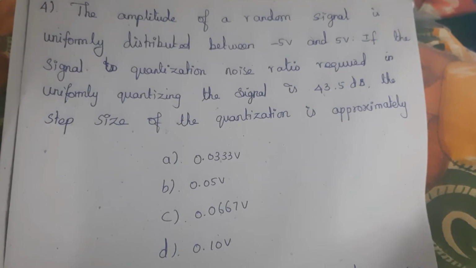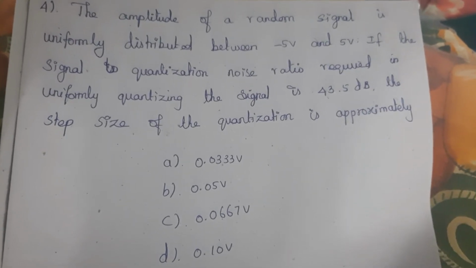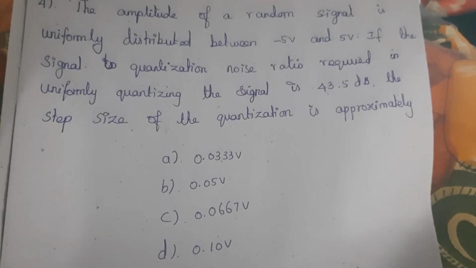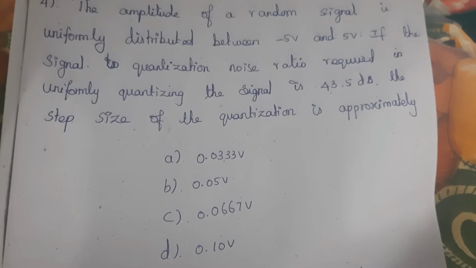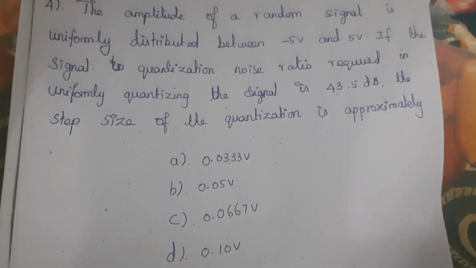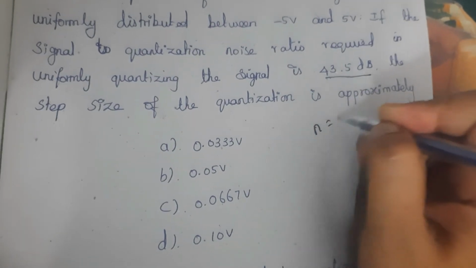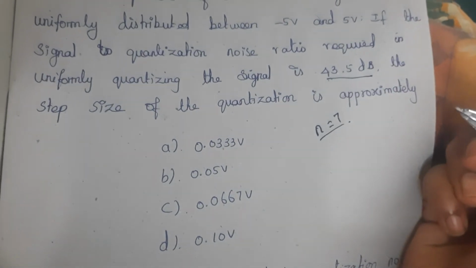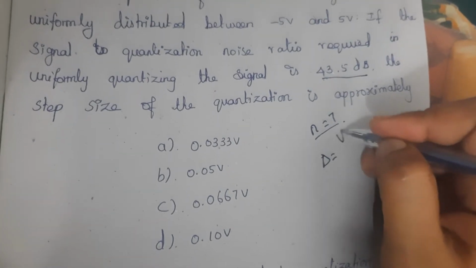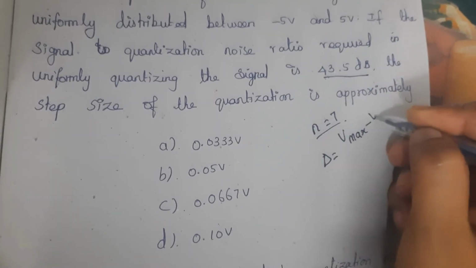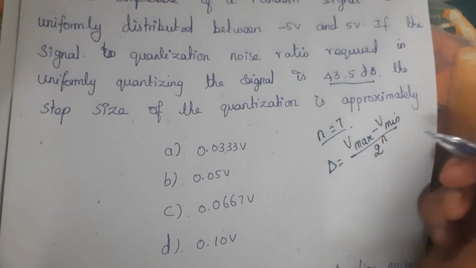Fourth question, the amplitude of a random signal is uniformly distributed between minus 5 volt and 5 volt. If the signal to quantization noise ratio required in uniformly quantizing the signal is 43.5 dB, the step size of the quantization is approximately. So considering this value, that n is equal to 7. Okay, then finding step size formula, that is equal to Vmax minus Vmin divided by 2 power n.